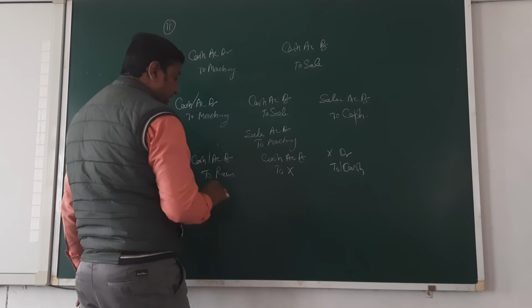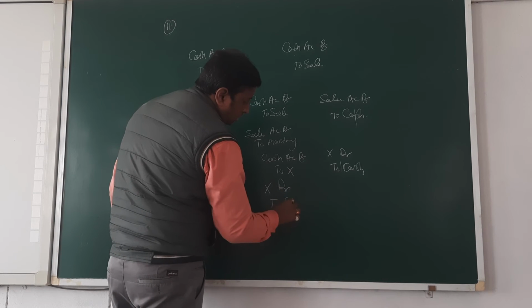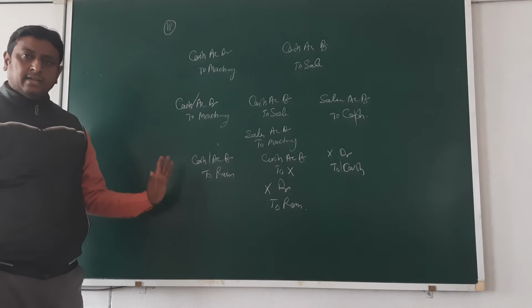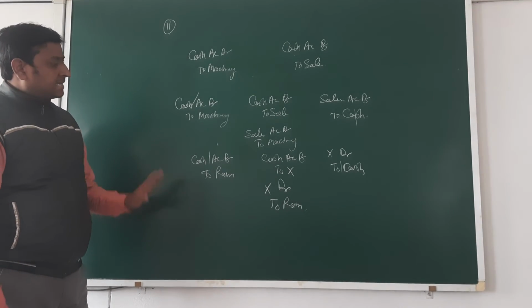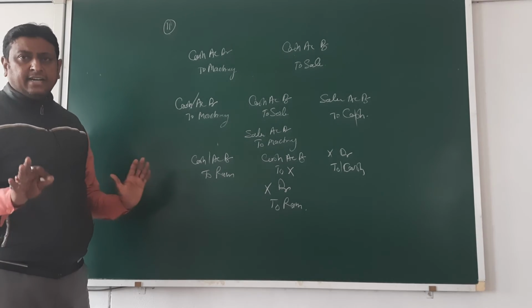Then cash cuts, then X debit to Ram. Okay, beta? Clear? X debit to Ram. Clear or not? Clear, na?